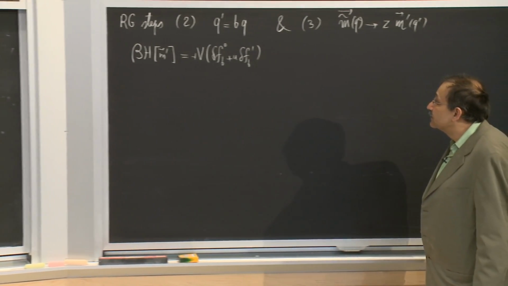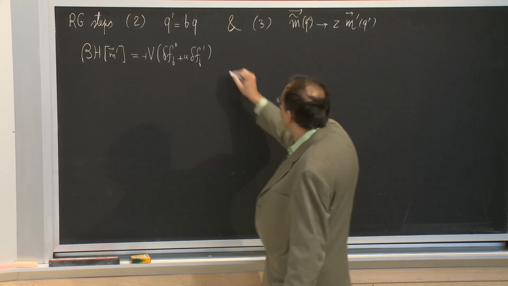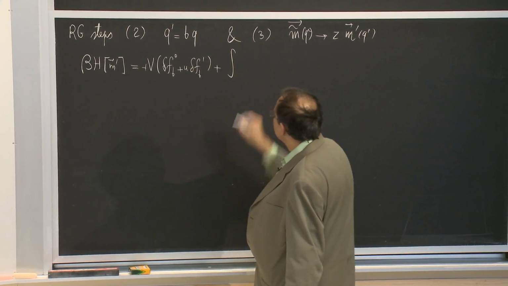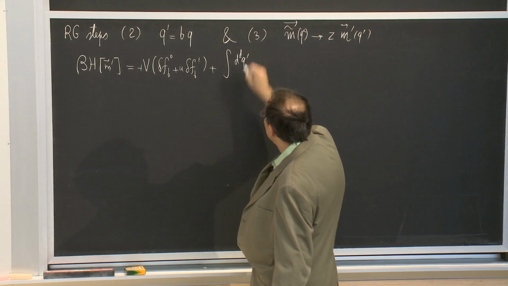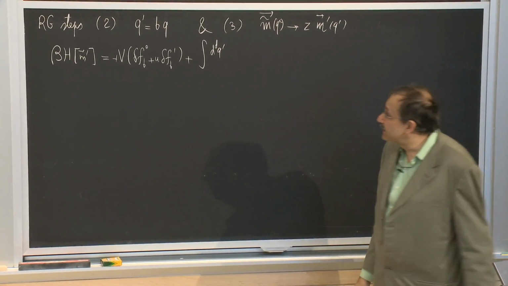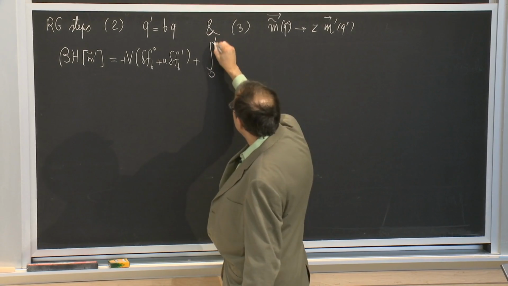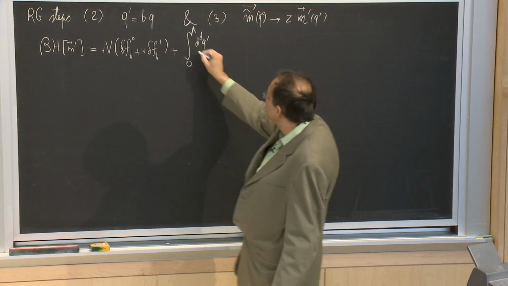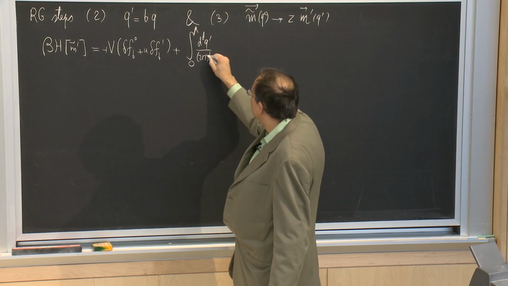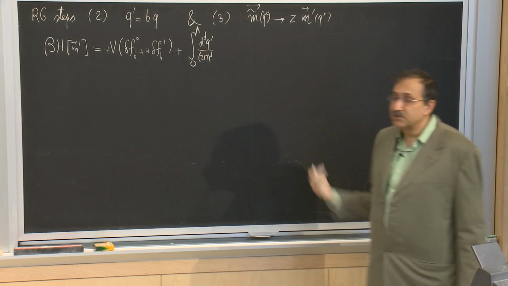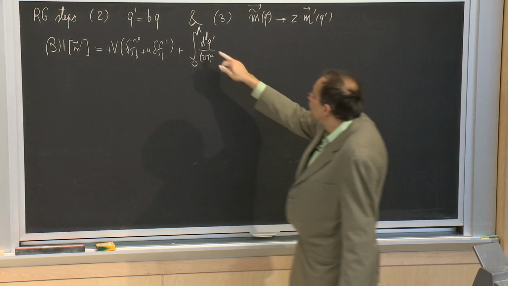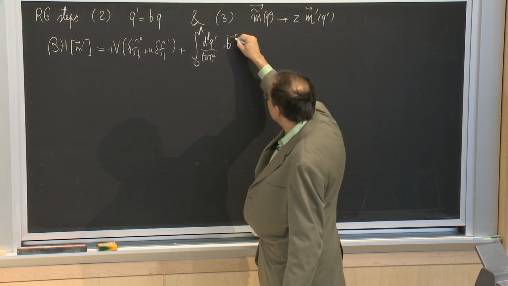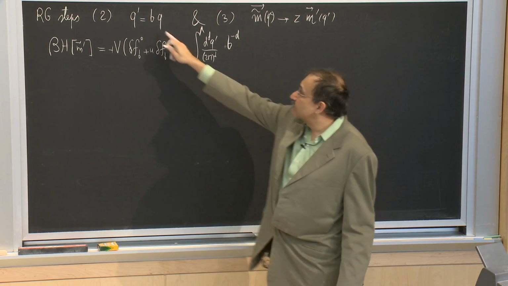And then I go and write down what I have. The integration over q prime after the rescaling is performed goes back to the same cutoff, or the same shortest wavelength, as before, except that when I do this replacement of q lesser with q prime, I will get a factor of b to the minus d from here.